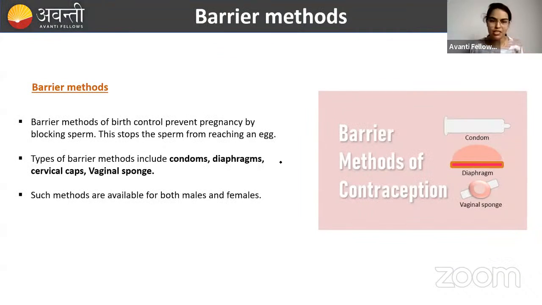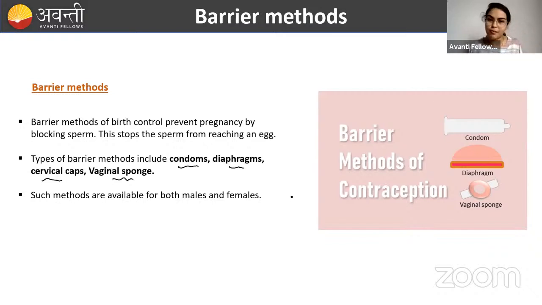Now coming to the barrier methods. Barrier means what? There is some barrier, a wall between 2 things. Here the barrier method is one of the famous methods that is being used worldwide. Here the meeting of sperm and egg is avoided, so that fertilization is avoided. So what are the barrier types here? You can see condoms, diaphragms, cervical caps, and vaginal sponge. You will study every one of these in the upcoming slides.